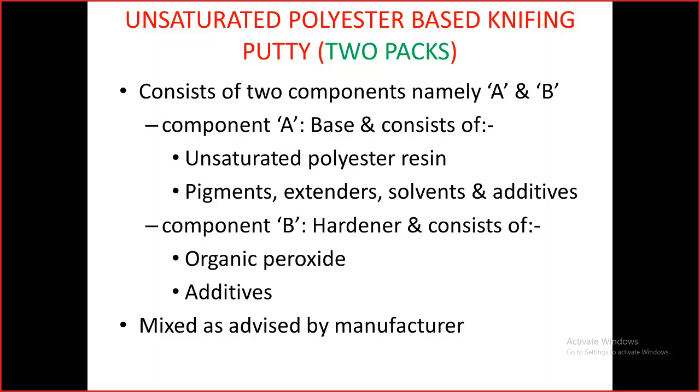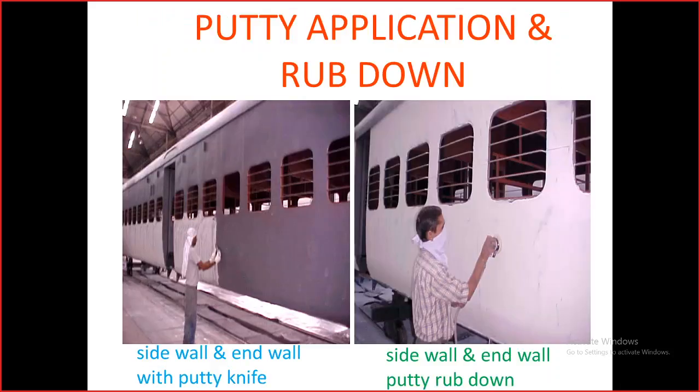In the putty for PU painting, pack A is the unsaturated polyester resin, and some pigments and extenders will be there. And the pack B hardener will contain organic peroxide and some additives. So we have to mix all this as advised by the manufacturer.